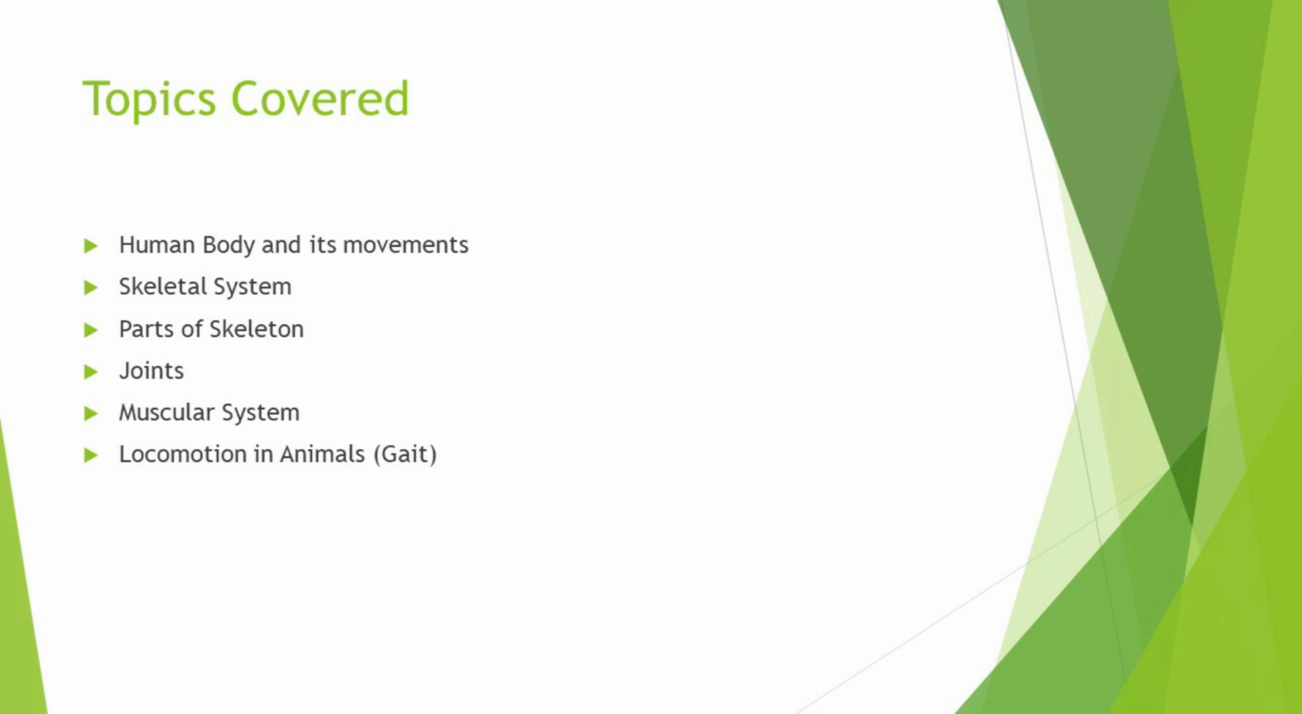Now first of all, what you have to do, you have to photocopy all the parts of the different skeletal system, like skull, whatever is there, just photocopy it and stick it in your notebook, and then write all the features, functions and everything. So let us start with the human body and its movement.